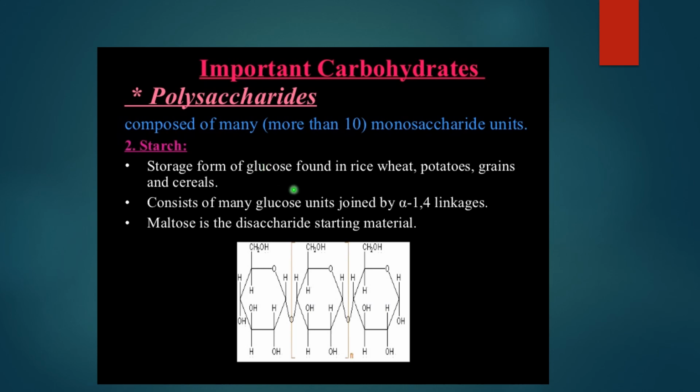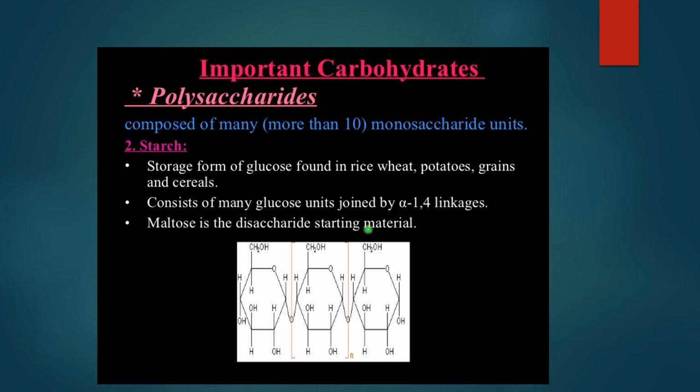These are the storage form of glucose. That means starch is made up of the monosaccharide glucose. Starch is a polysaccharide, and glucose is a monosaccharide. Many of these glucose units join with each other by means of alpha 1,4 linkages, and that gives you starch, the polysaccharide.